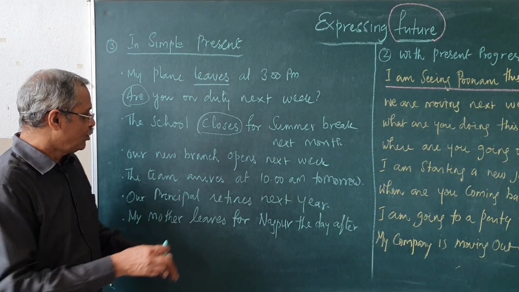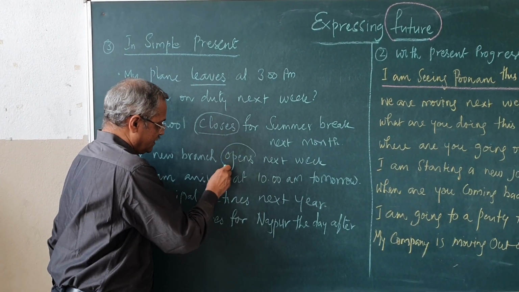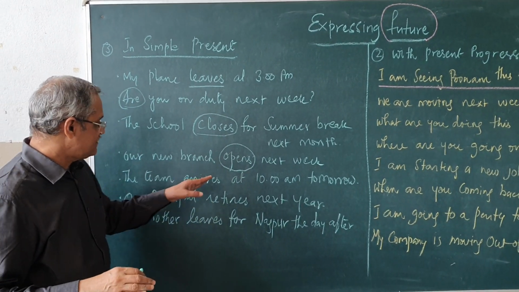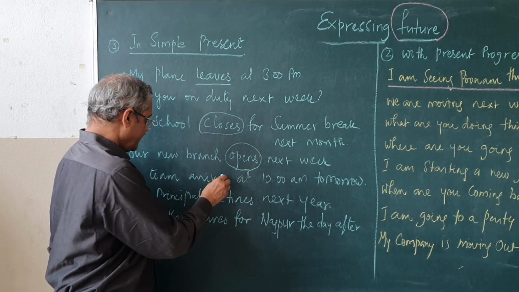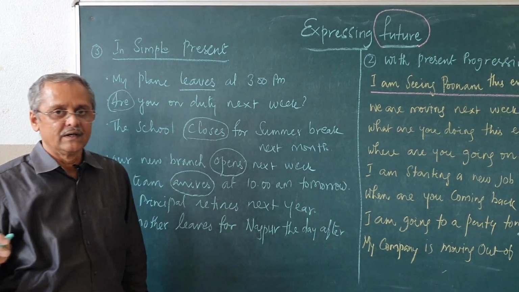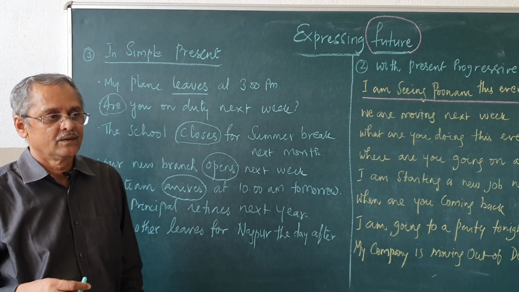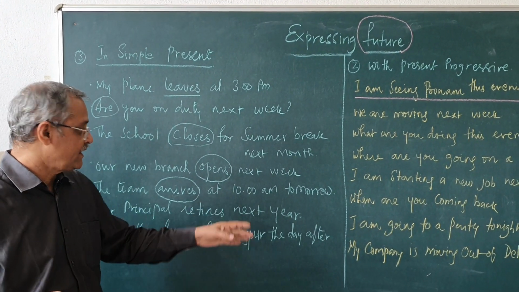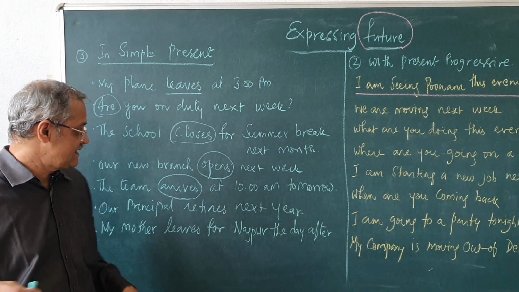Our new branch opens next week. It opens next week. Again, future. The team arrives at 10 a.m. tomorrow. The cricket team. Somebody has been given the responsibility of receiving them. So, he will ask, when does the team arrive tomorrow? They will say the team arrives at 10 a.m. tomorrow. So, you have to go and receive them.